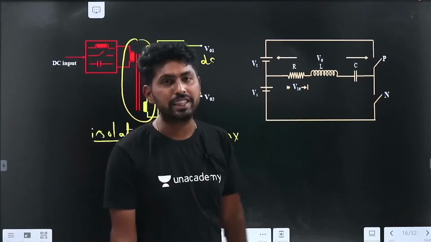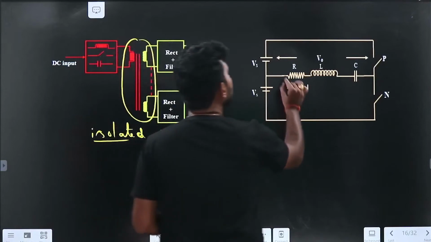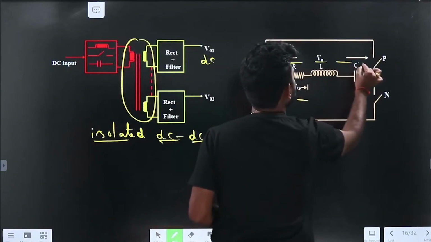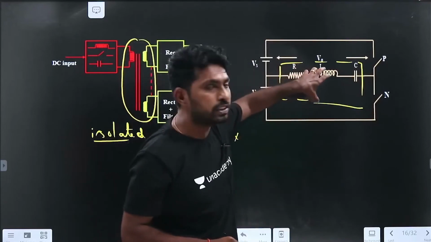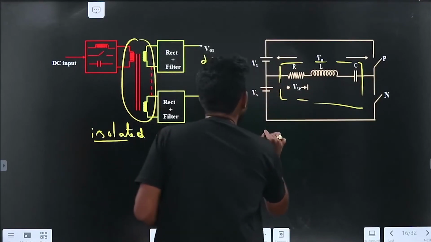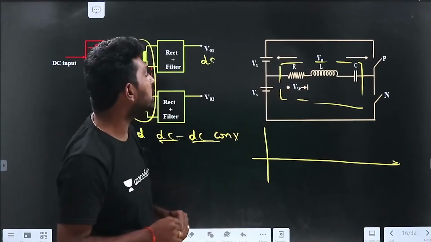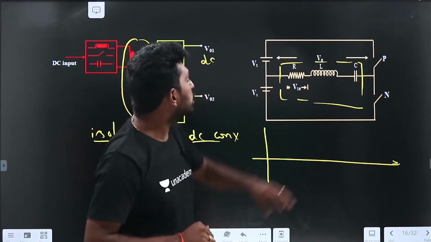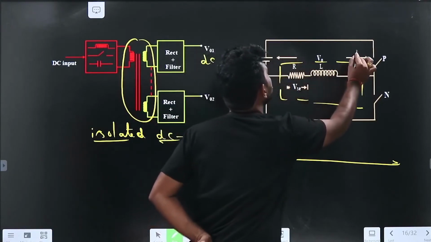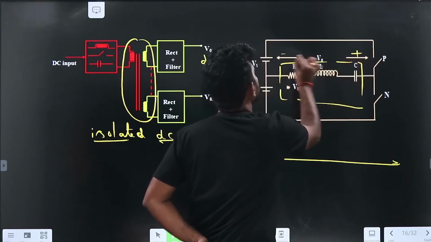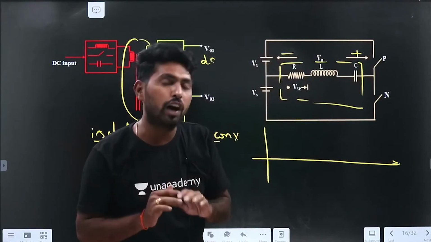Similarly, the resonant converter. If you observe this circuit, there is an RLC circuit in the load. If I draw the output voltage for this, how will it be? Output voltage is nothing but from here to here, plus minus V0. Let's see how V0 looks.